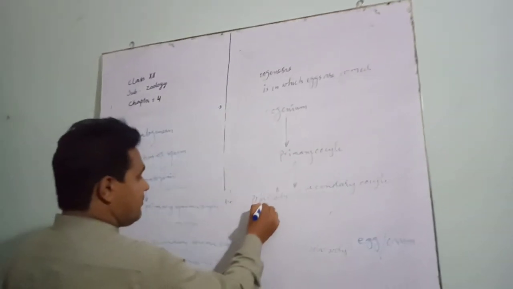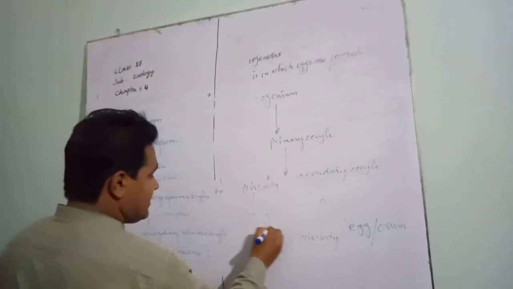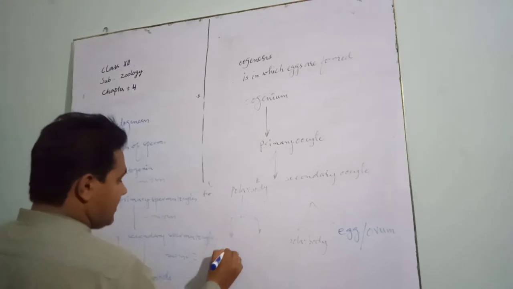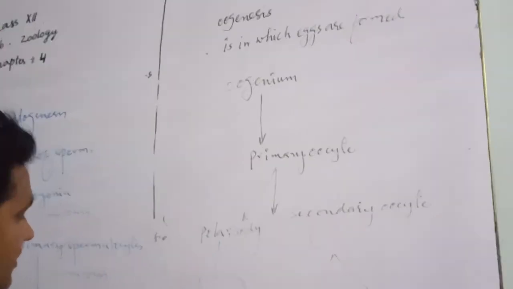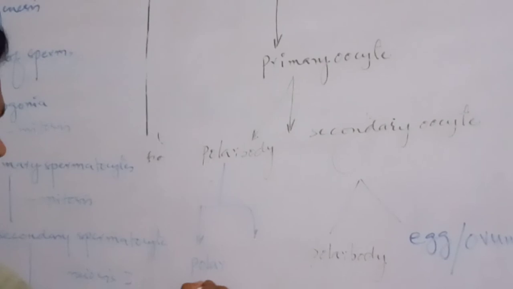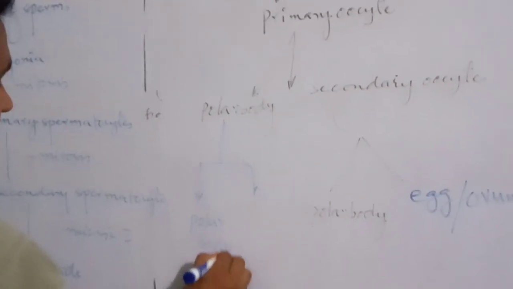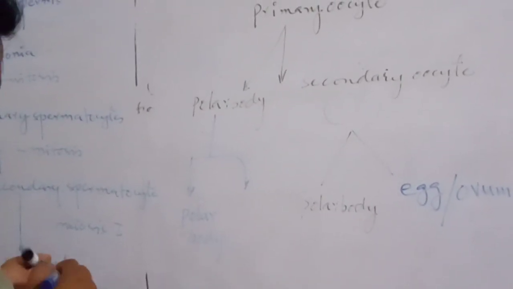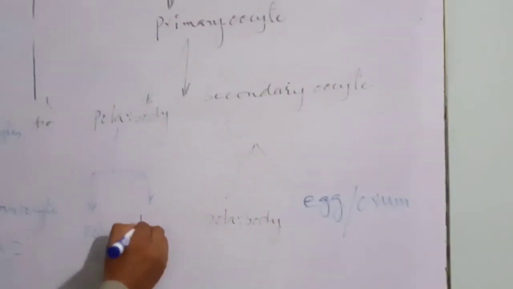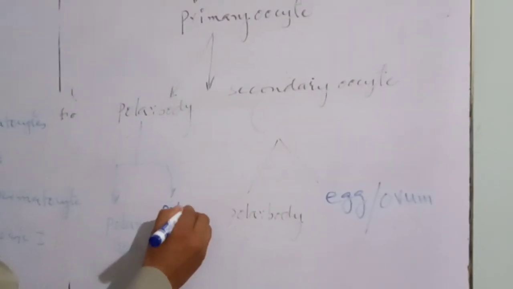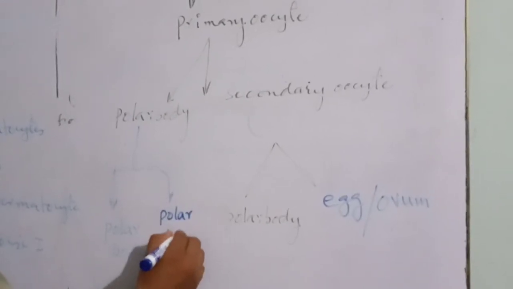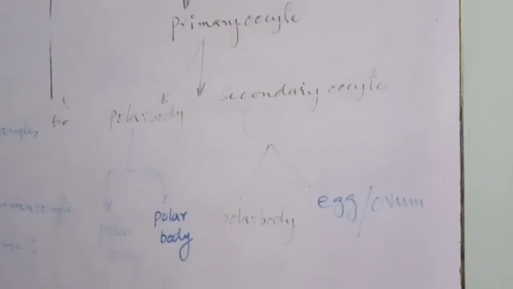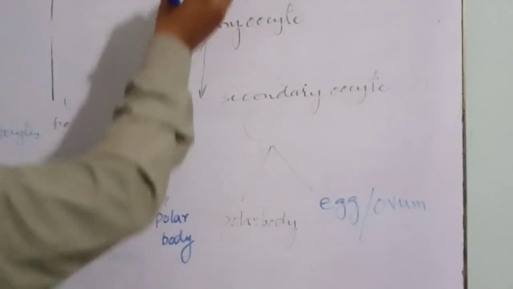Now the polar body divides into two polar bodies. This whole process takes place in the ovary, and this process is called oogenesis.